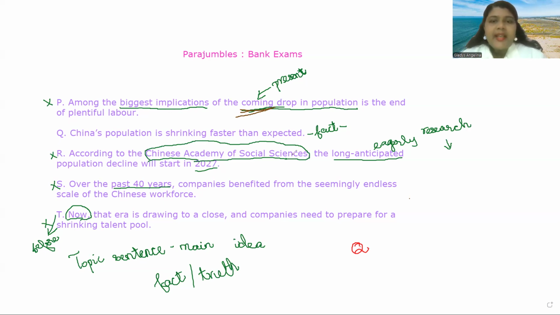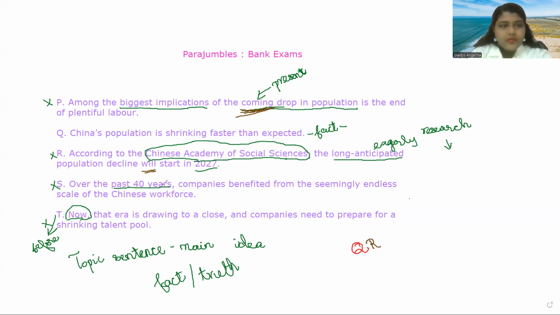According to the Chinese Academy of Social Sciences, the long anticipated population decline will start in 2027. So it is talking about the coming drop, and this talks about when it is coming. So this will come after Q,